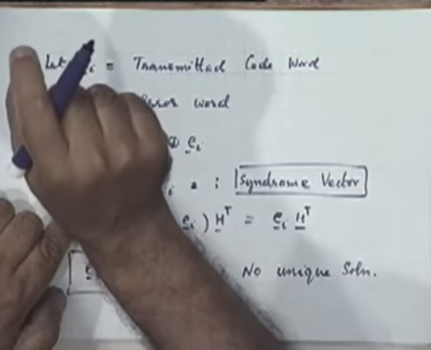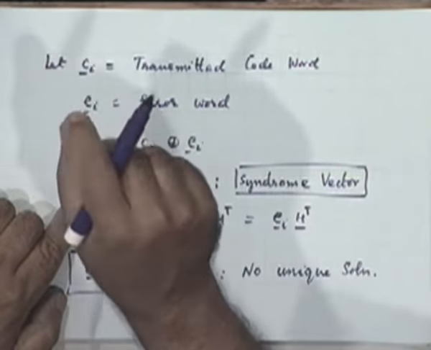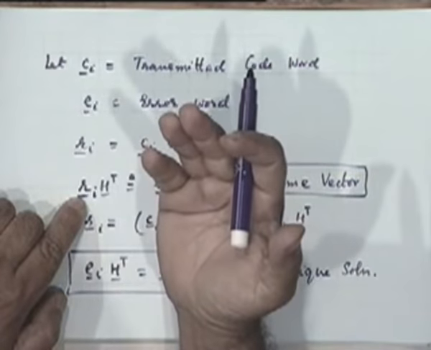You might have transmitted a specific code word, but at the receiver I don't know what you transmitted. So I can think as if some other code word was transmitted and some other error pattern was associated with it to give me the specific R sub i that I have obtained. Wasn't this the problem we were trying to eliminate by putting the parity check?